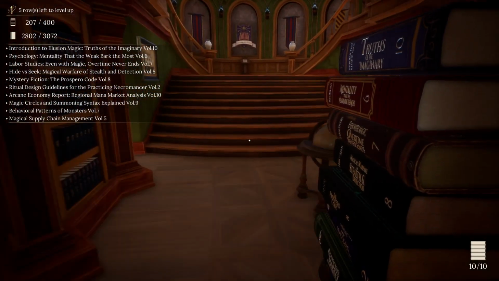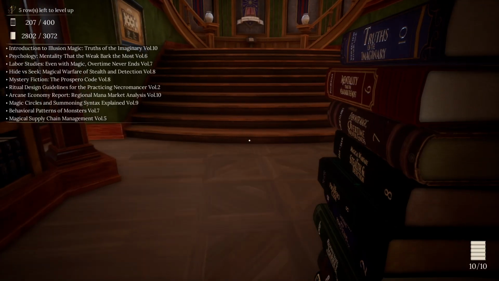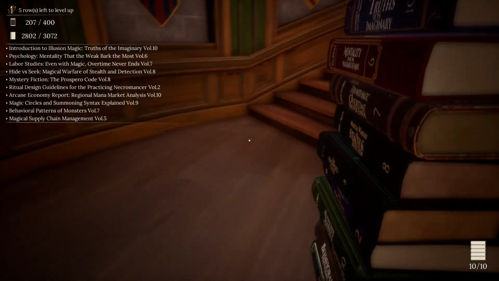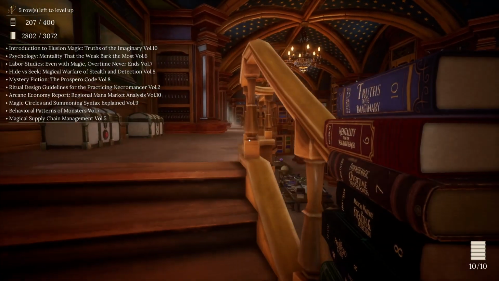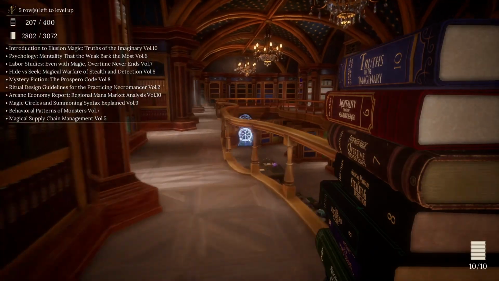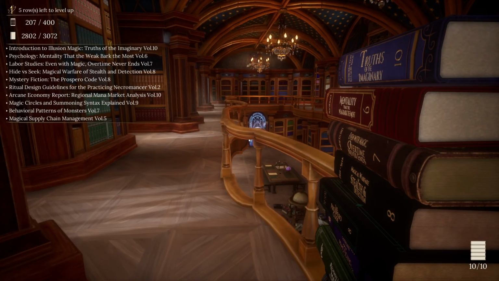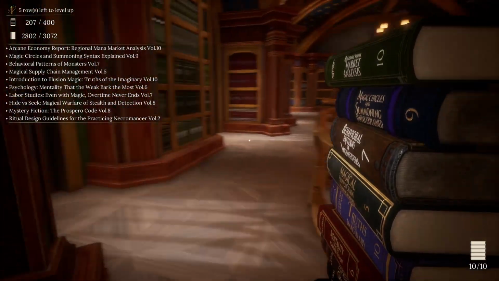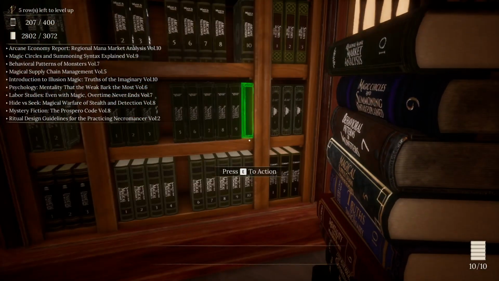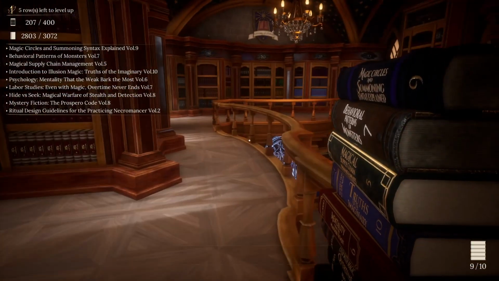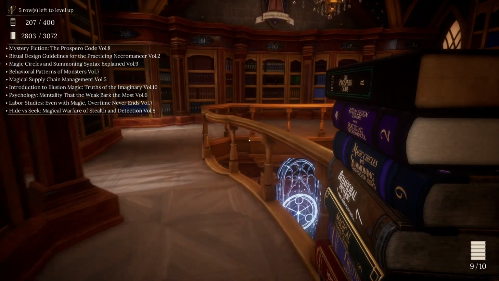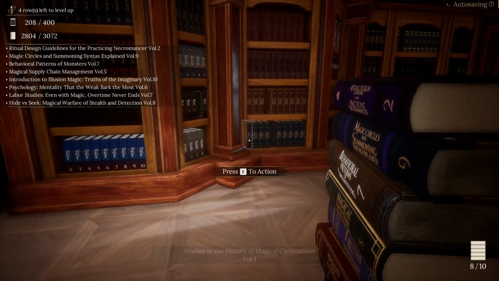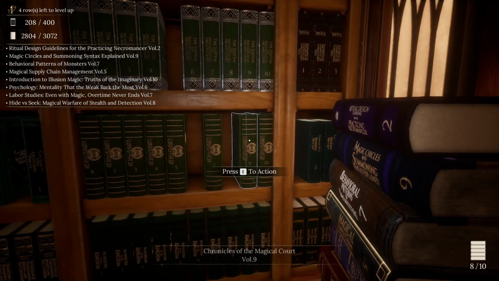Illusion, Psychology, Sociology, Stealth, Mystery, Necromancy, Economics, Summoning, Monsterology, and Economics. So, we should be able to go... no, and Management, not Economics. So, Arcane Report for Regional Mana Market Analysis, Volume 10, goes right here. We've got Mystery Fiction, the Prospero Code, Volume 8, completes that series off. Psychology, Mentality, the Weak Bark the most.